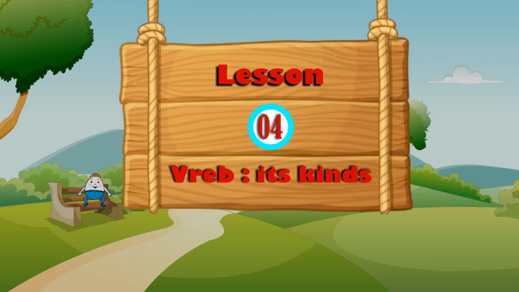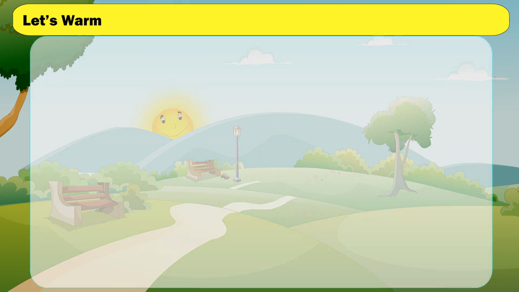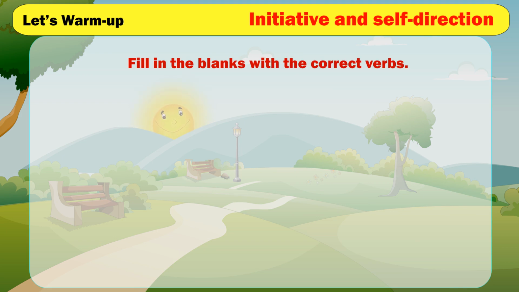Lesson 4: Verb, its kinds. Let's warm up: initiative and self-direction. Fill in the blanks with the correct verbs.